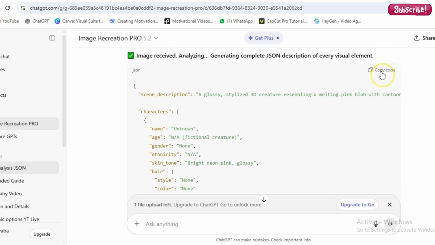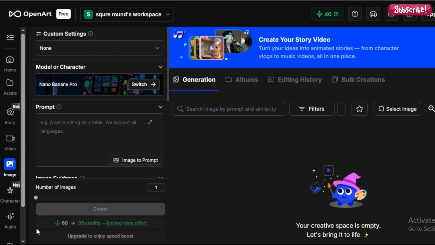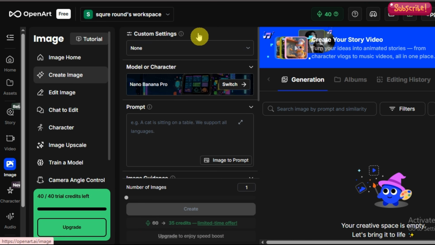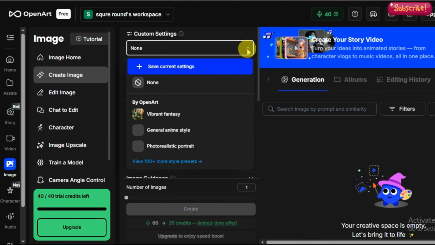Don't worry, you don't need to understand the code. Just copy it. Next, go to OpenArt and open the Image Generation tab. Change the model to Google Image 3.